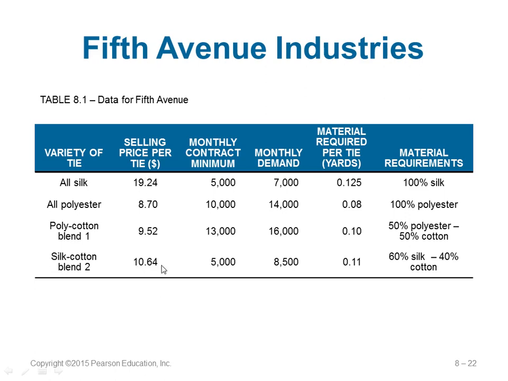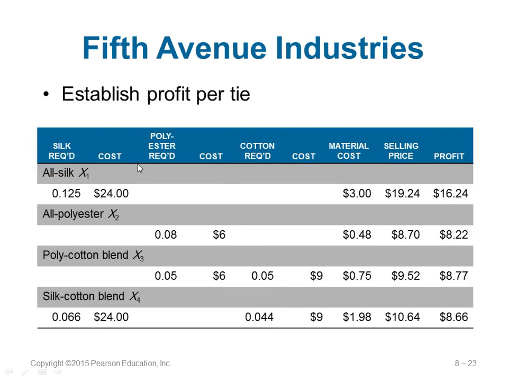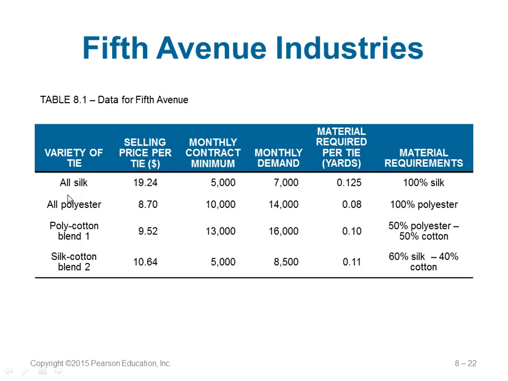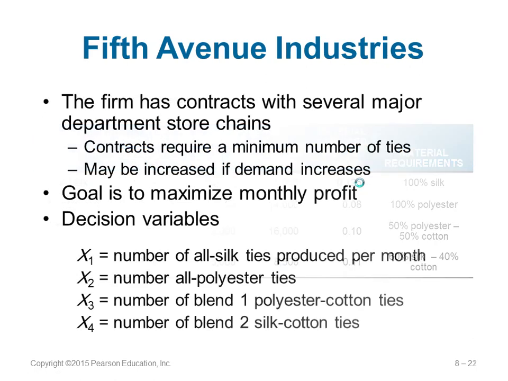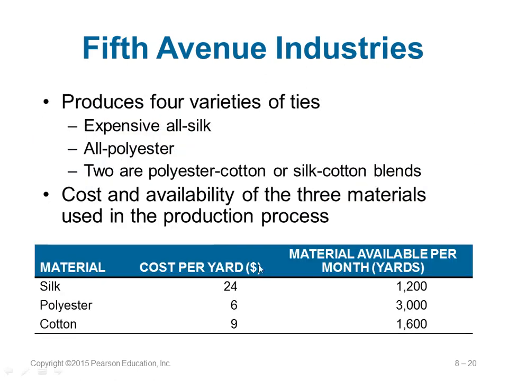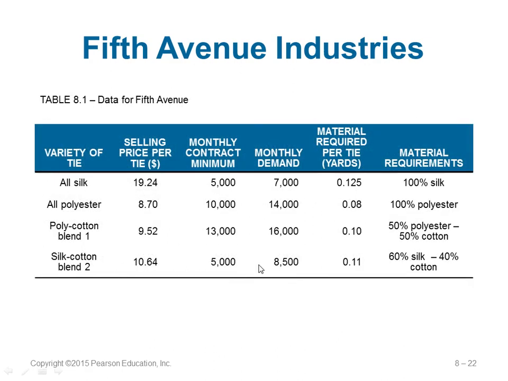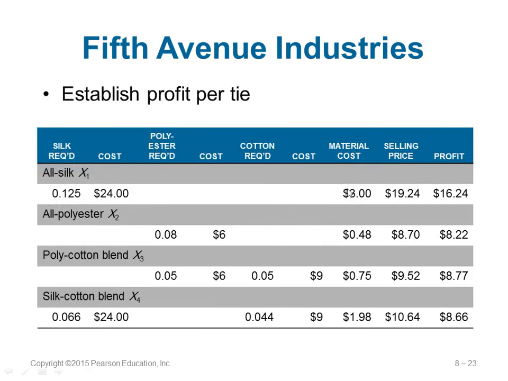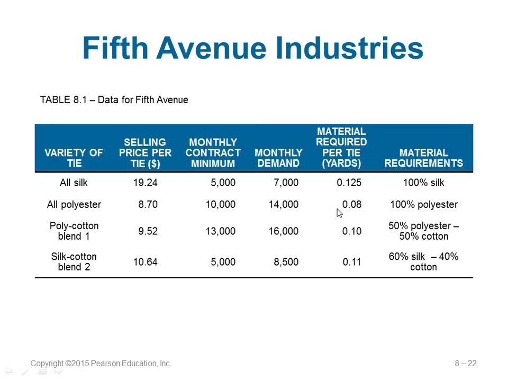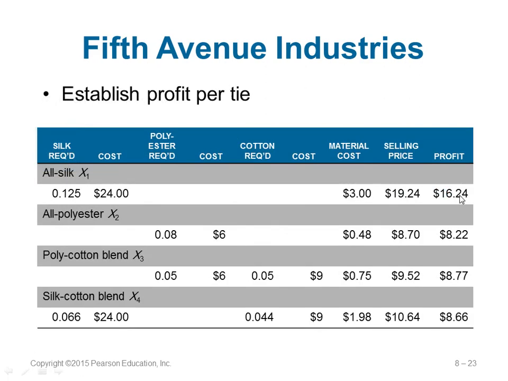And the selling prices are all given to you. So here is the calculation. If you want to make all silk, which is X1, all polyester is X2 and so on, the number of yards needed is 0.125. You can see 0.125 here. Cost of silk is given, per yard is 24. So to make a silk tie, the production cost will be this much. If you multiply 24 by 0.125, you get $3. And you sell it for 19.74. So the profit will be this much.